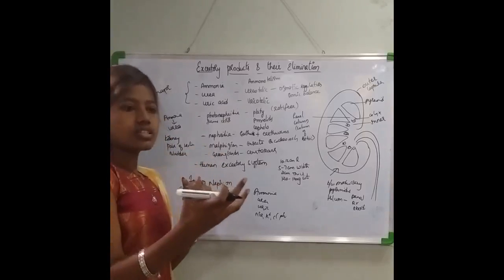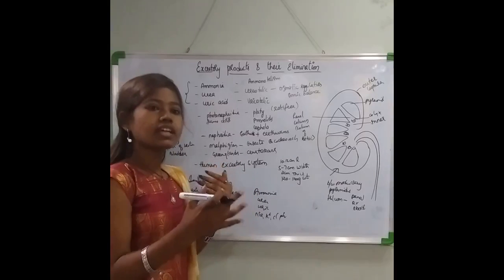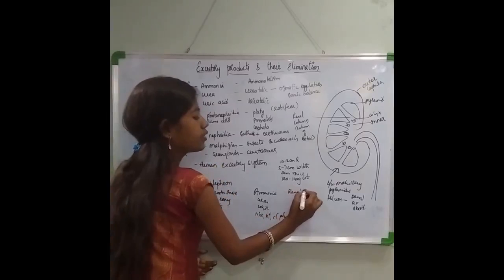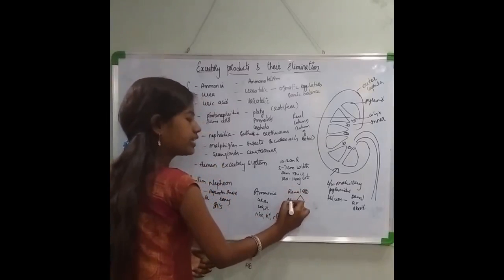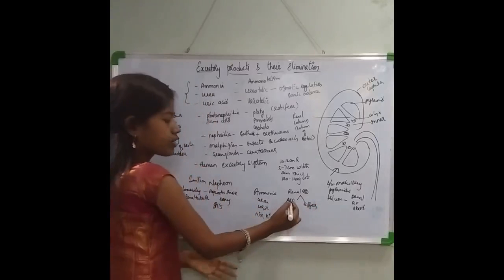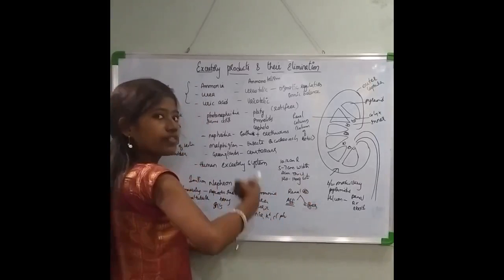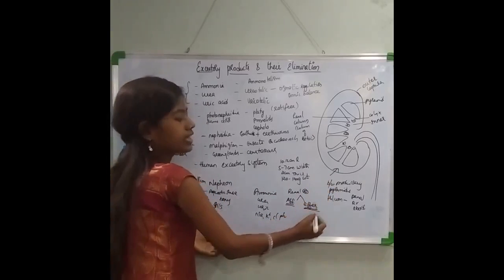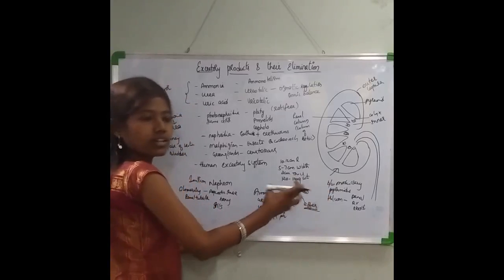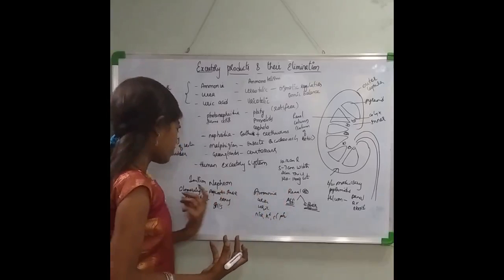Now the glomerulus is a tuft of capillaries, meaning a bunch of capillaries. These capillaries are coming from the renal artery. You have the renal artery, which again gives afferent and efferent arterioles, right? So it is a tuft of capillaries of these afferent arterioles, and the blood will be taken away from the glomerulus by the efferent arterioles. It will also help in the maintenance of ionic balance and osmoregulation. So this is about the glomerulus part.